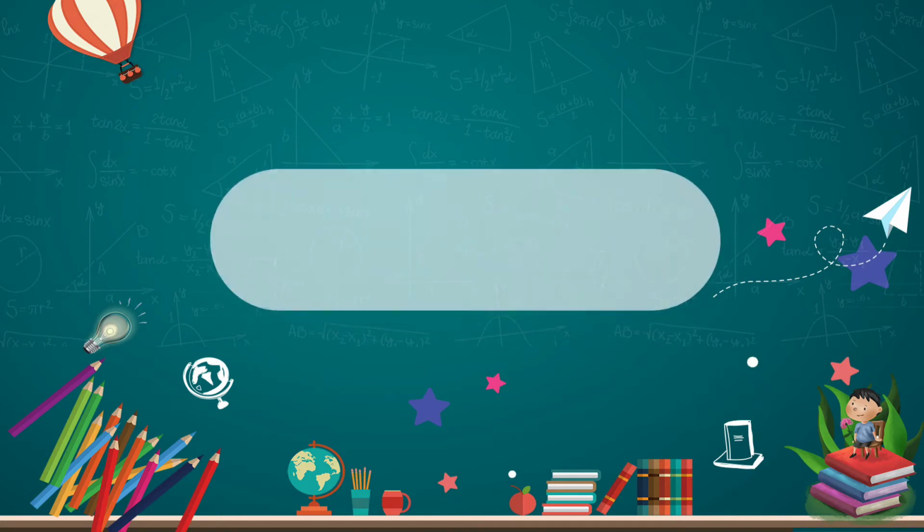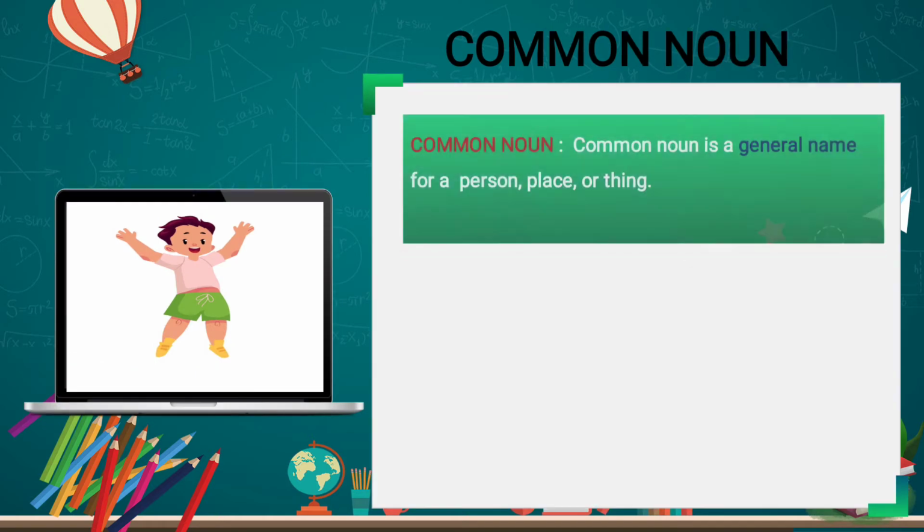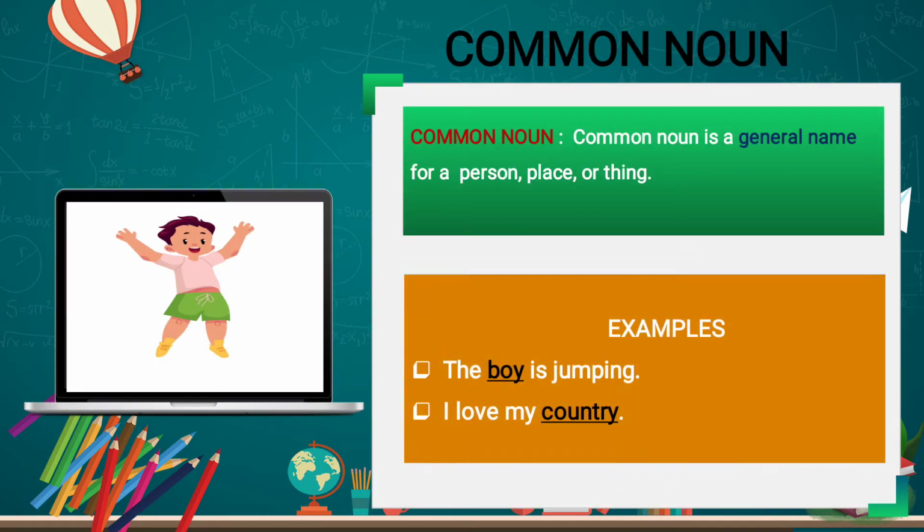we will study about types of noun. First comes the common noun. So what is the definition? A common noun is a general name for a person, place or thing. Here the boy is jumping. Boy is jumping. Boy is a common noun.